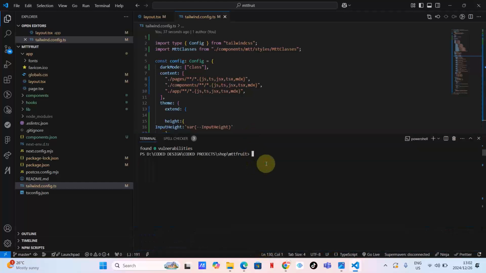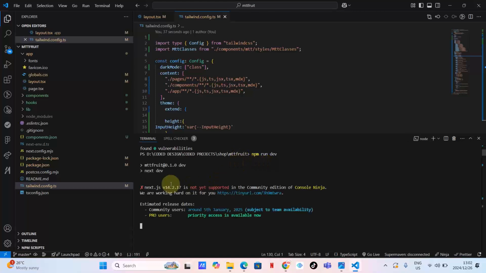So I think we are ready to run our project. How to run a Next.js project? npm run dev. Okay, npm run dev. I'm inside the right folder and I'm running this.